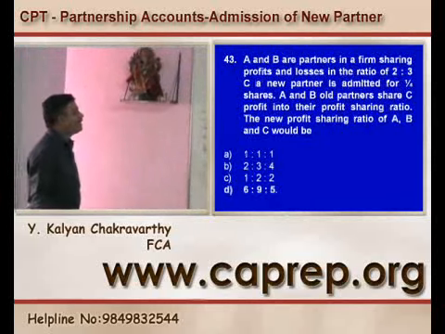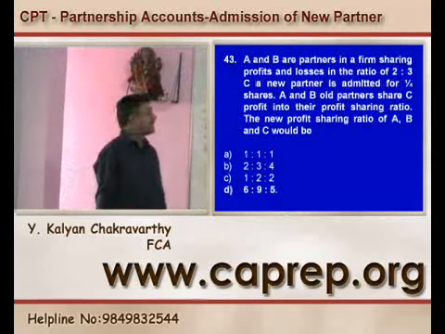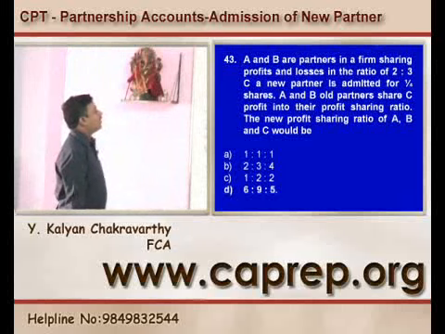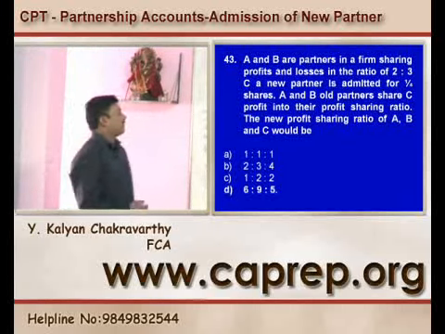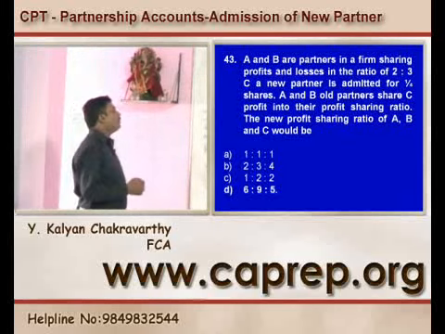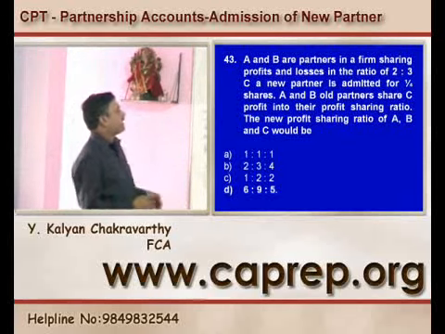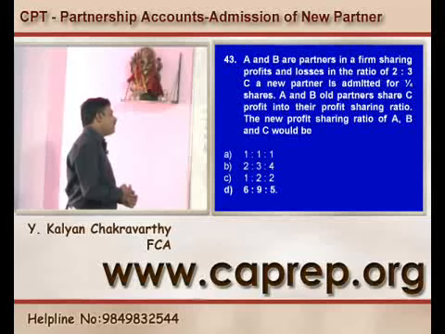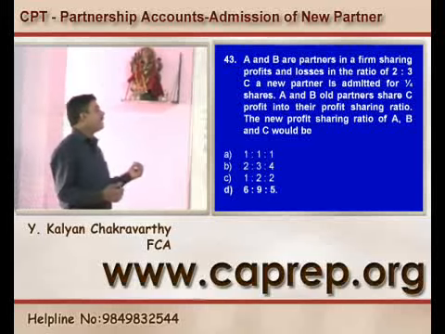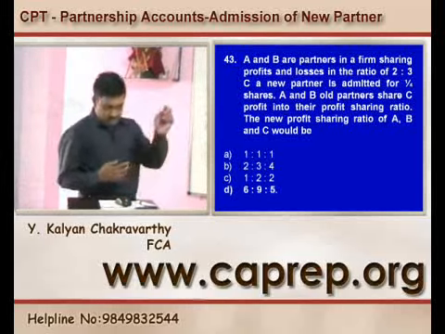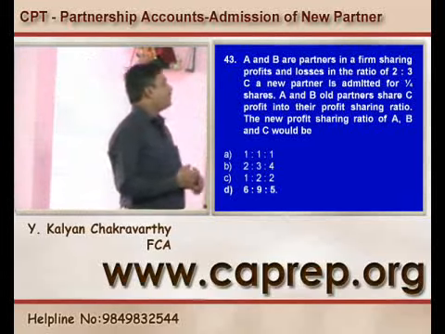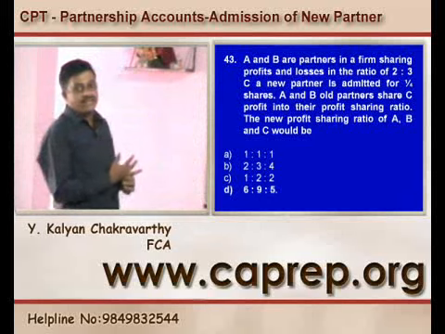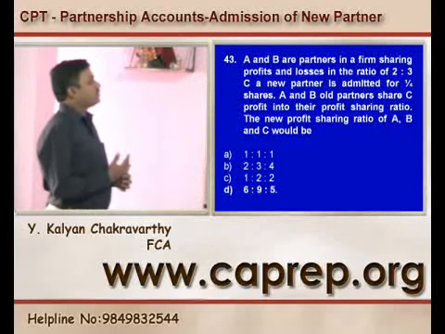Question number 43. A and B are partners in a firm sharing profits and losses in the ratio of 2:3. C, a new partner, is admitted for 1/4 of the share. A and B, old partners, share C's profit in their profit sharing ratio. What is the new profit sharing ratio of A, B and C? So write down the steps. A and B share profits and losses in the ratio of 2:3.